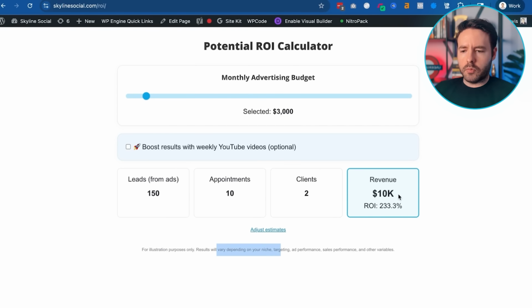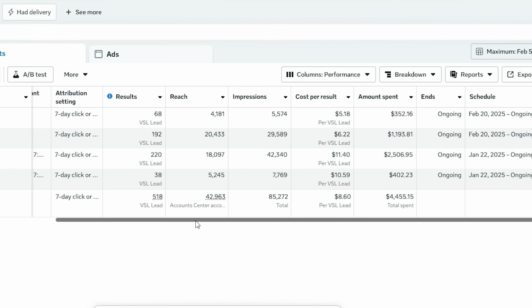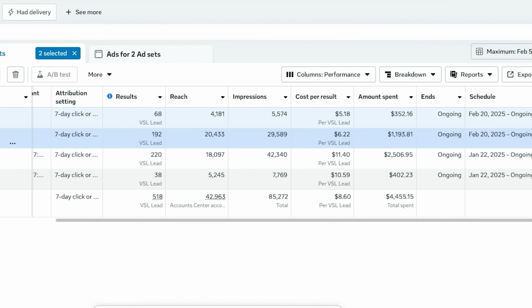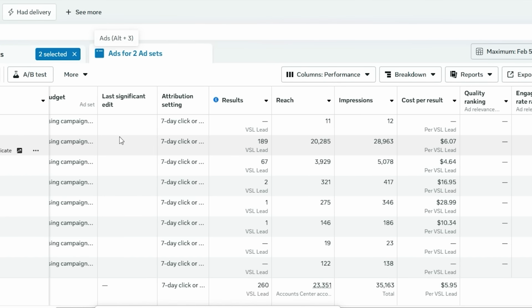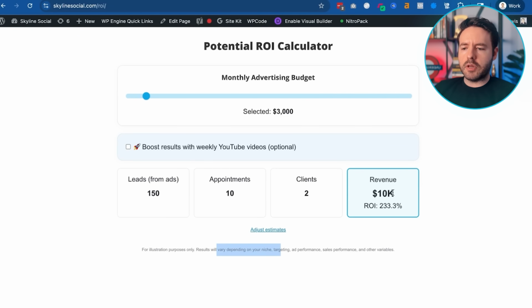Now, not all of that will be profit. You'd have to calculate how much of that is profit for you and your business. But the point is, in most cases, it's going to be profitable for most types of businesses when you run ads in this way. So this is why this is so powerful, because once you know what your cost per appointment is, once you know what your cost per lead is, and all of those numbers you can get when you start running ads, you can decide how many appointments you want each month.